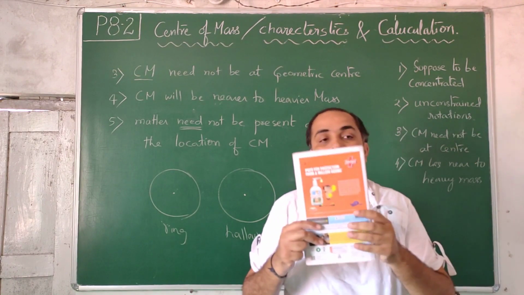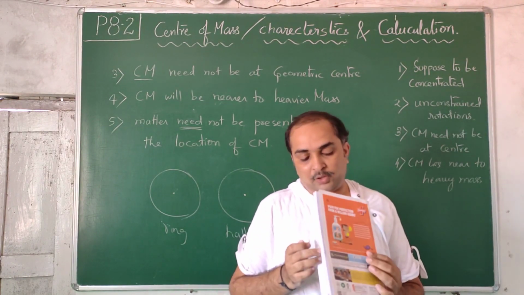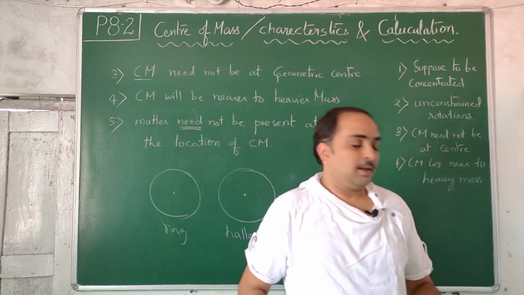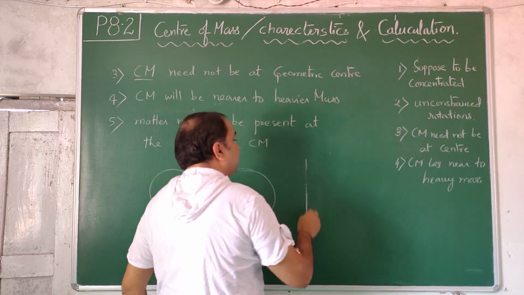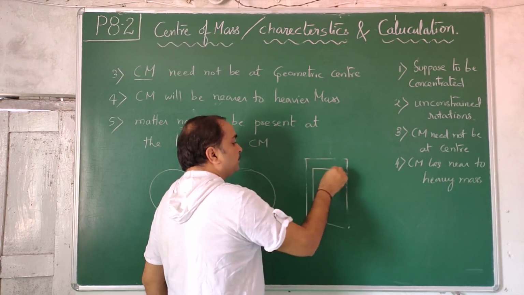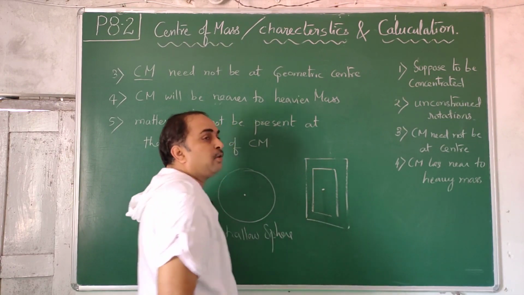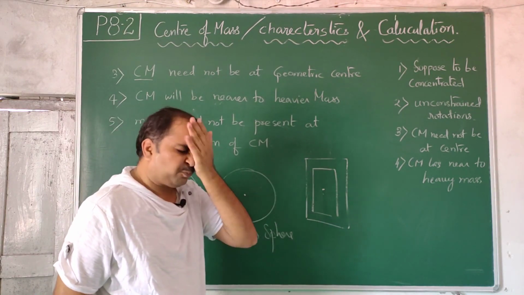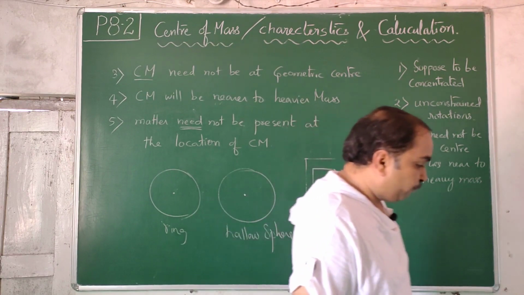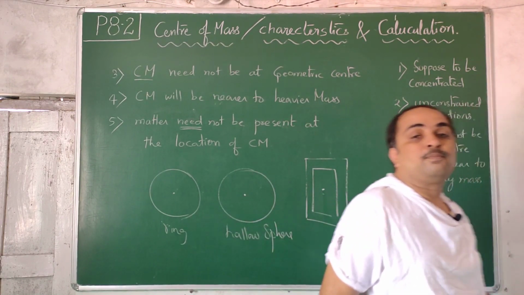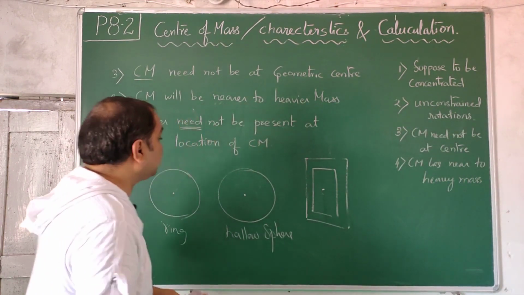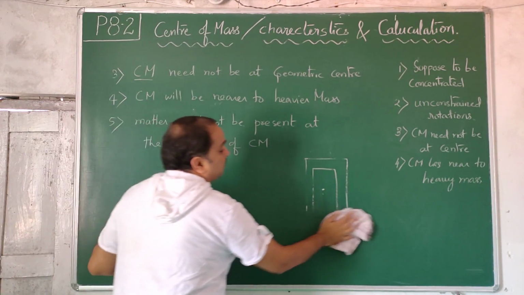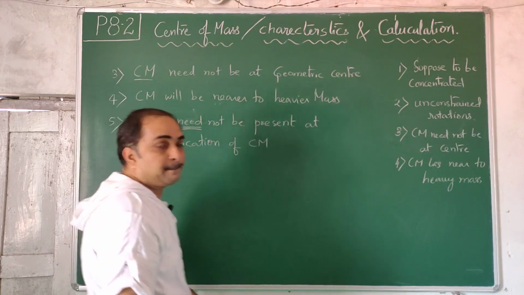Suppose I have this book, the center of mass lies here, in the middle, somewhere here. If I cut this book such that it becomes a rectangular framework, its center of mass again lies here only, but there is no material here. So matter need not be present at the location which you call the center of mass. Center of mass is a point for us, and that point is of interest. We are not interested that mass should be present there.